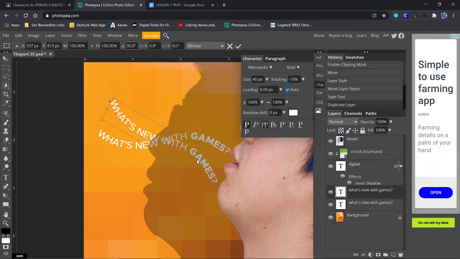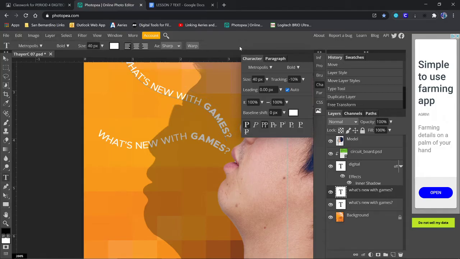Okay, cool. Now I'm going to click on the letters and drag it up. When I get it where I think it looks good, I'm going to hit the check mark. Cool. I like it, but we don't want two of the same.